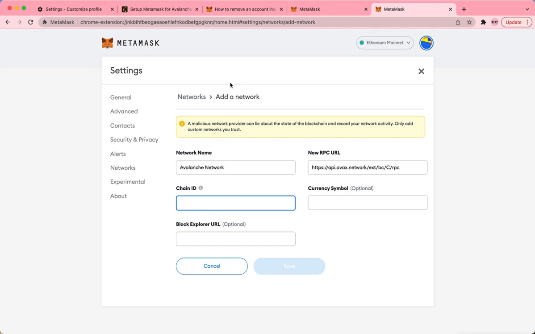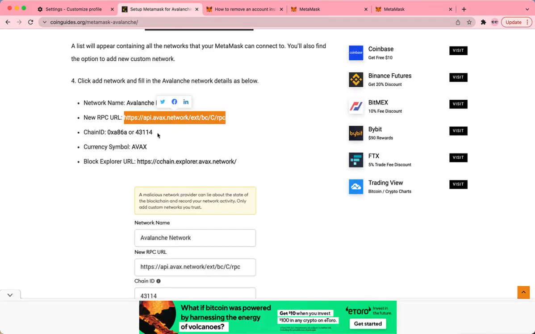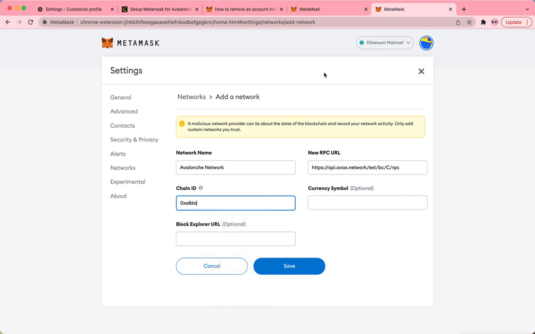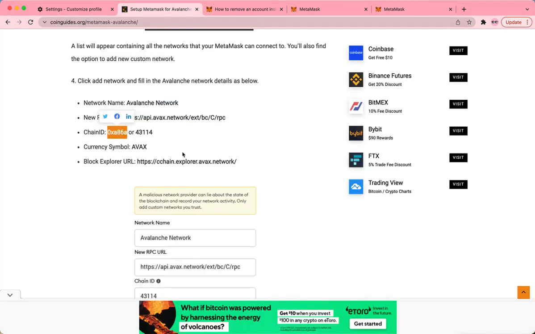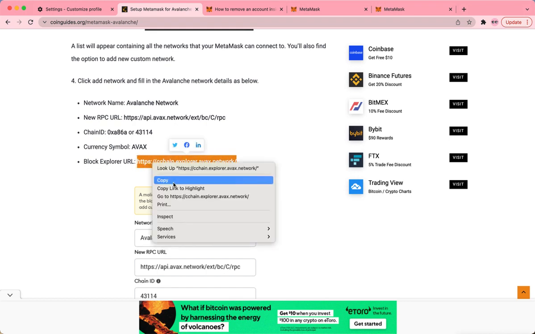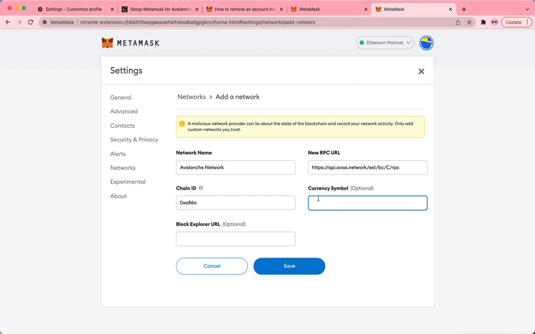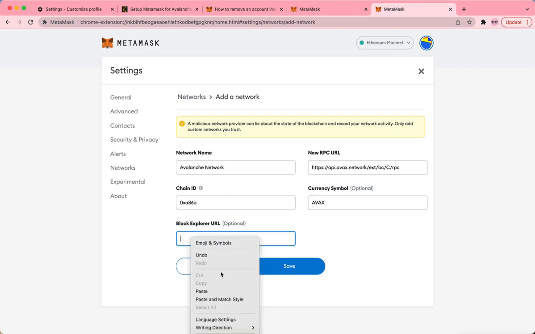Paste. Chain ID. So it's either or. Let's just do this one. Copy. Paste. Symbol. AVAX. AVAX, and then we're going to paste that last one right there.